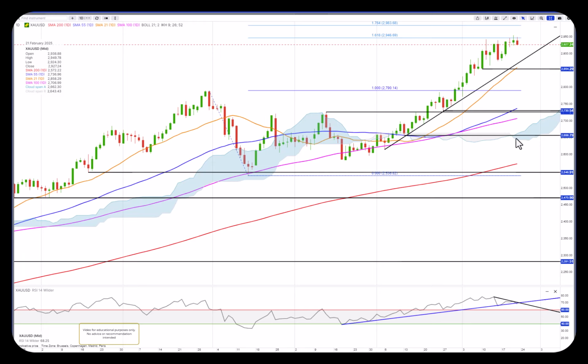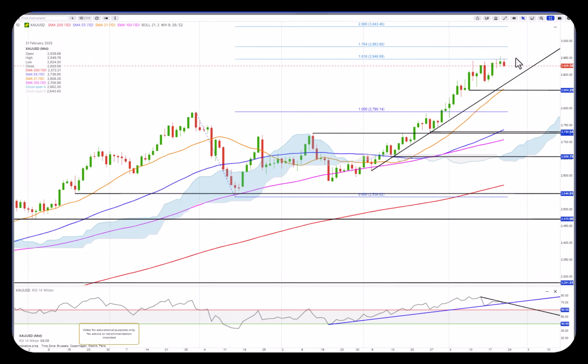The rising trend line is currently testing. If it can't take out the peak from yesterday, it was a new all-time high, also a new all-time high close. It is eyeing 3,000, but it looks like it's stalling a little bit. So I wouldn't go long at the moment if it was me.